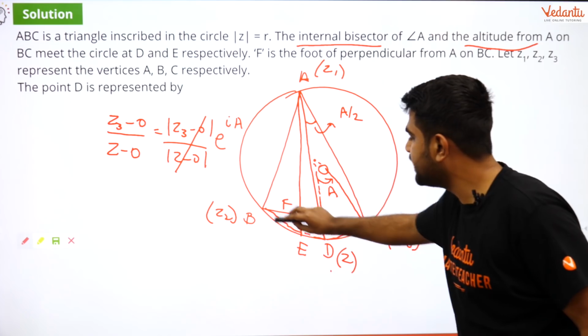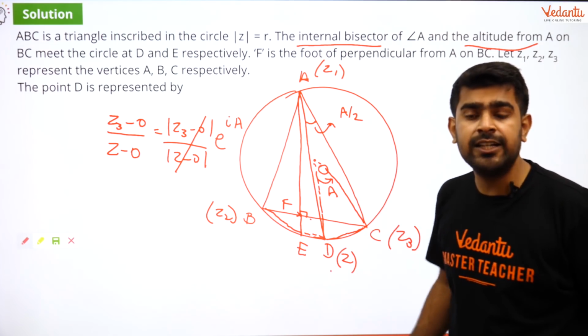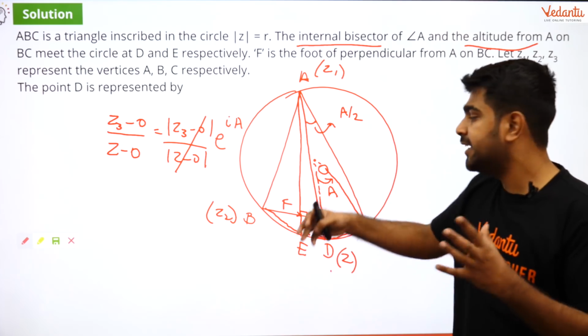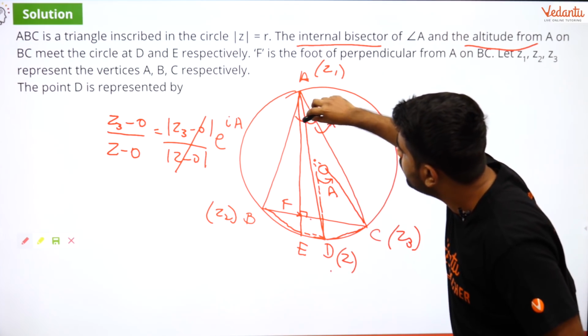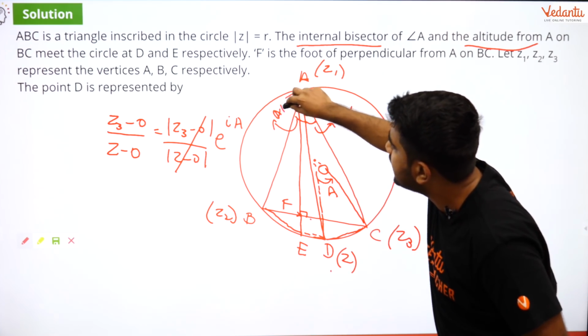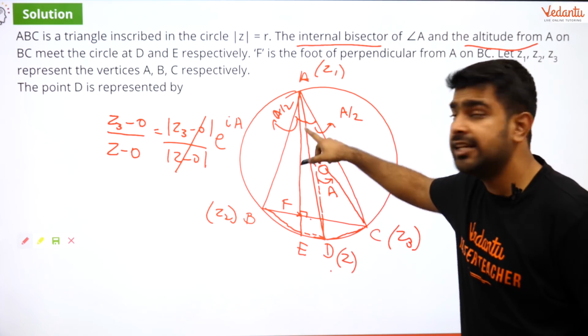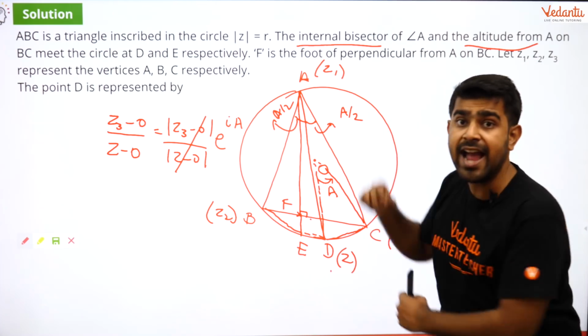Guys, don't you think BD is also a chord of the circle? If BD is a chord of the circle and it subtends an angle of A by 2 at the circumference, I hope you get it. This angle is also A by 2. And why is that angle A by 2? Because AD is the angle bisector.